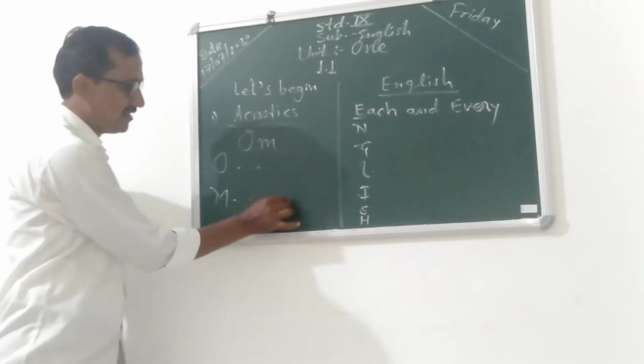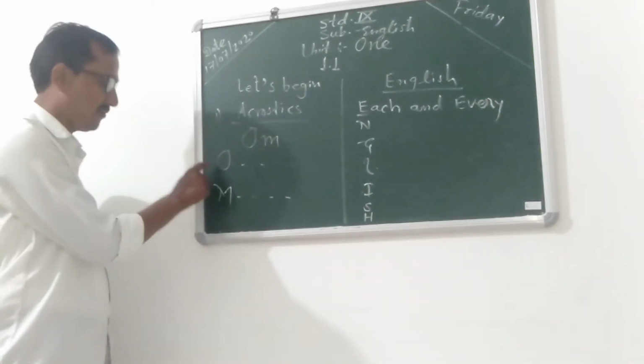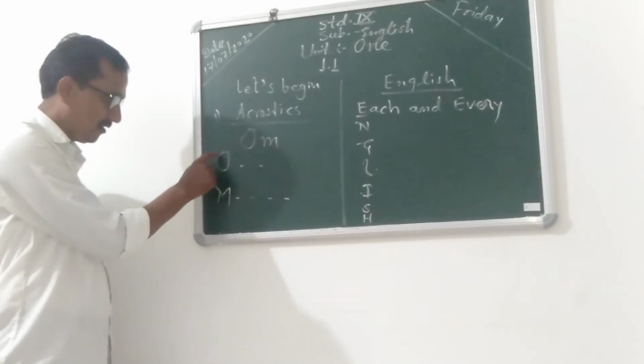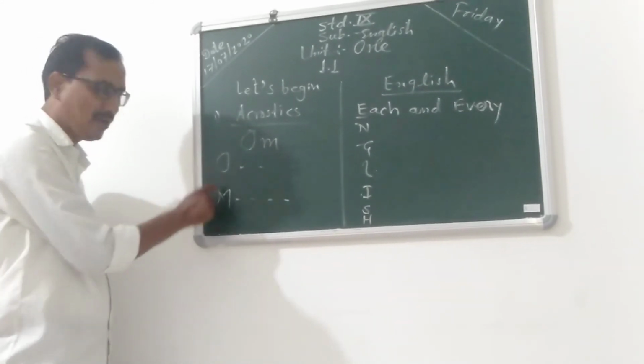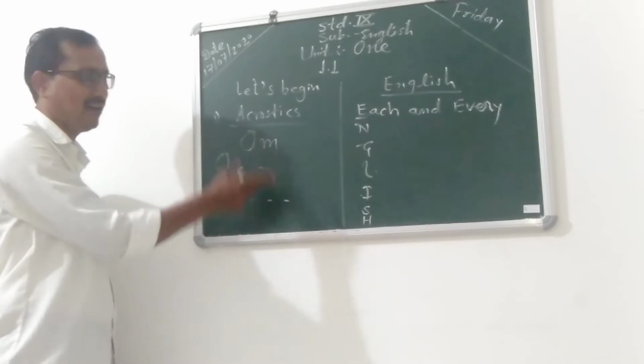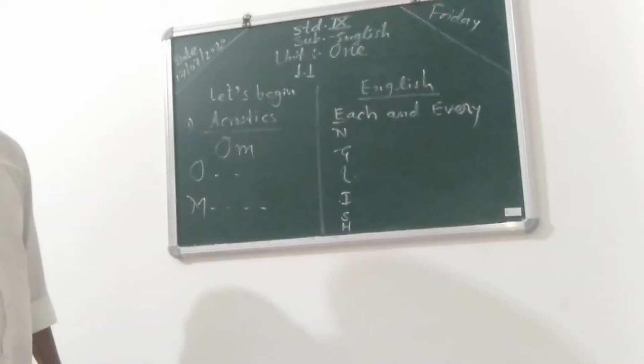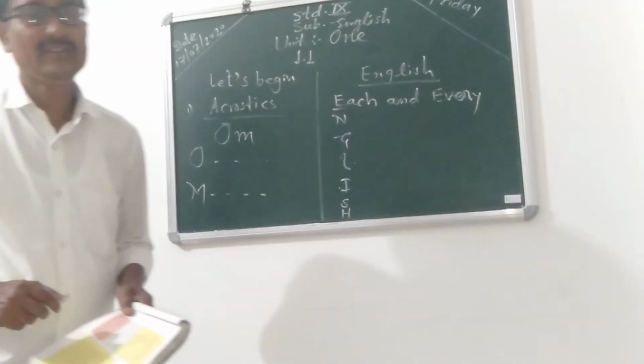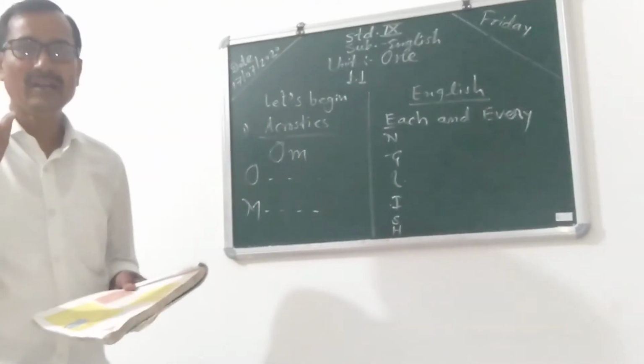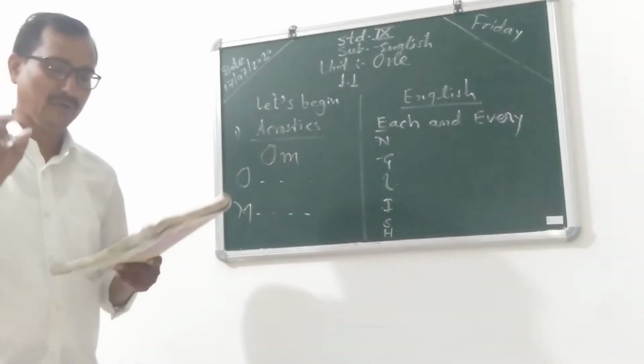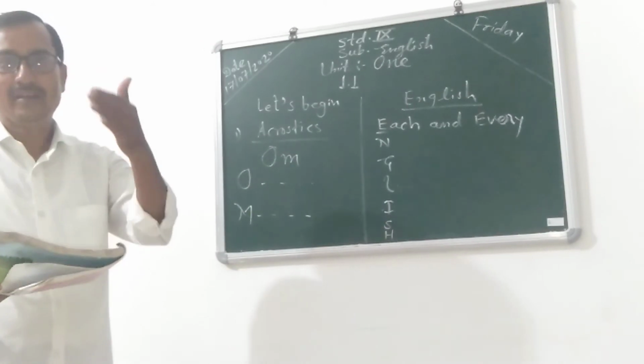So each and every line begins with the given letters, and after completing the acrostic, you show me which acrostic you have made in your notebook. So it is your beginning.